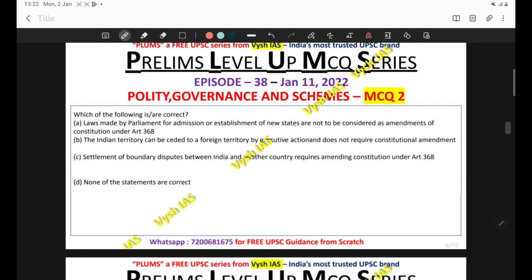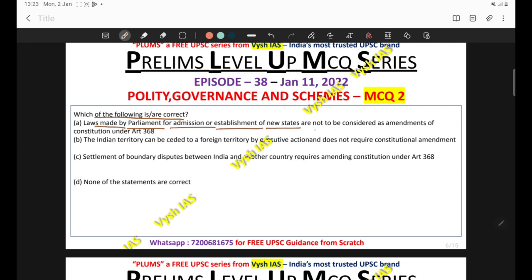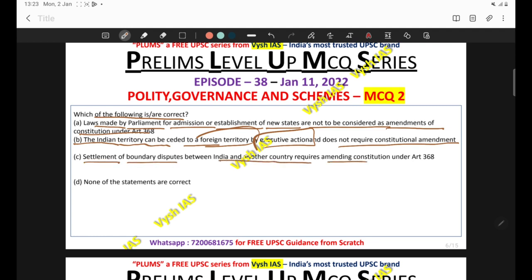Now come to the second question. Which of the following statements are correct in the Indian context? A reads, laws made by the Parliament for the admission or establishment of new states are not to be considered as amendments of the Constitution under 368. B reads, the Indian territory can be ceded to a foreign territory by an executive action and does not require a constitutional amendment. And C reads, the settlement of a boundary dispute between India and another country requires amending the Constitution under Article 368. And D states none of these are correct.